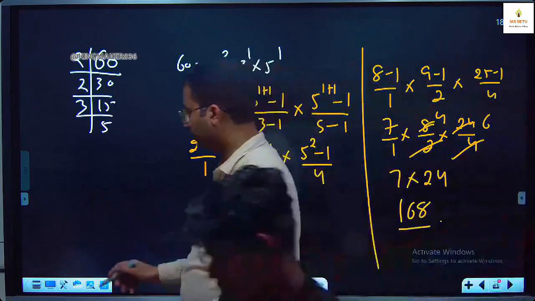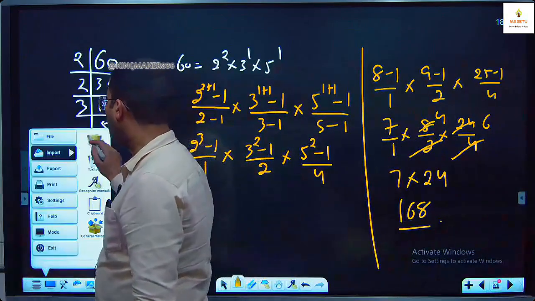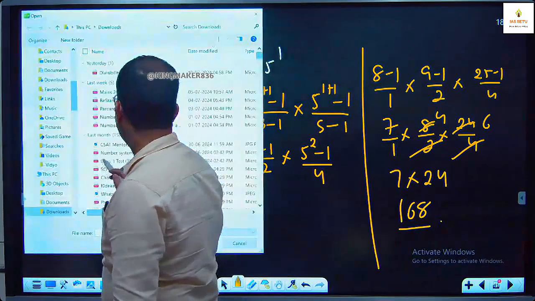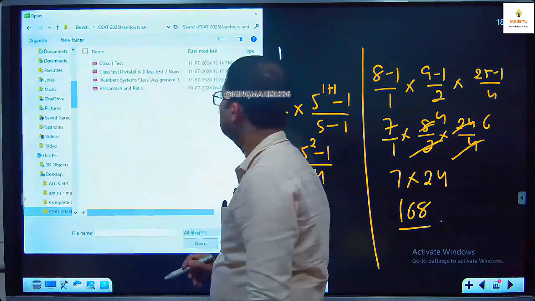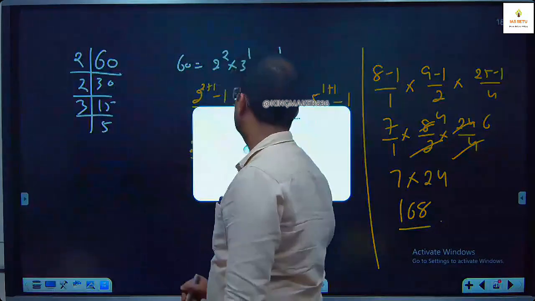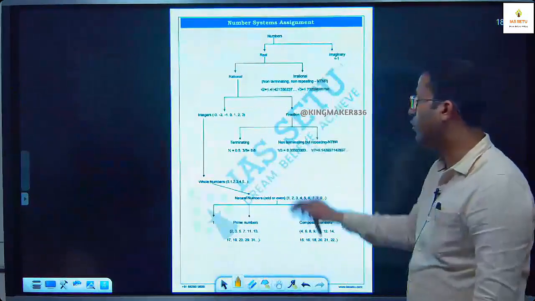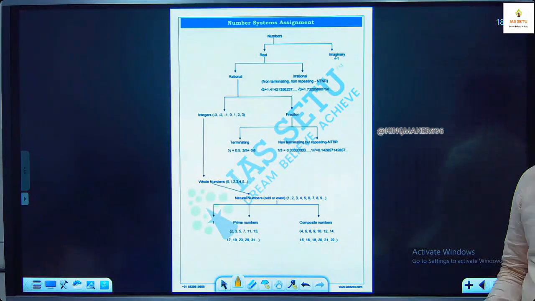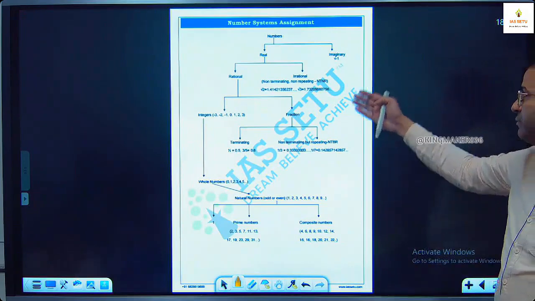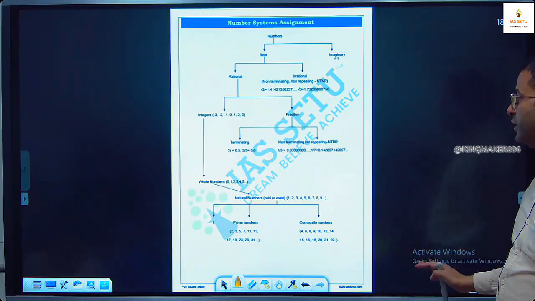Now, online students, we have uploaded this handout on the portal. Page number 1 is the number chart which we already discussed.